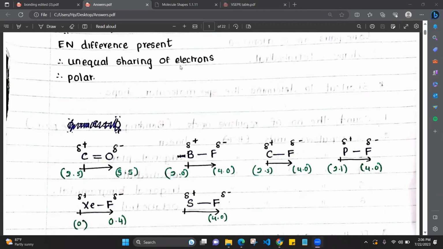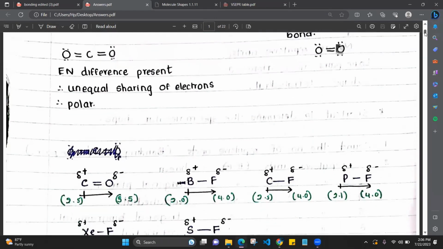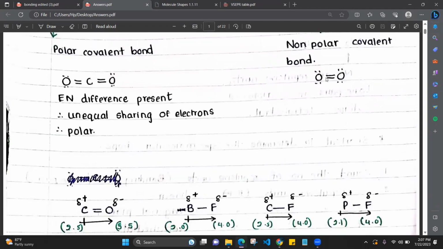okay. So there should be an electronegativity difference. If there is an electronegativity difference, we call that bond a polar covalent bond. Non-polar covalent bond means the same atoms are joined by the bond. Same atom means oxygen. This oxygen also has an electronegativity of 3.5, and this oxygen also has 3.5.